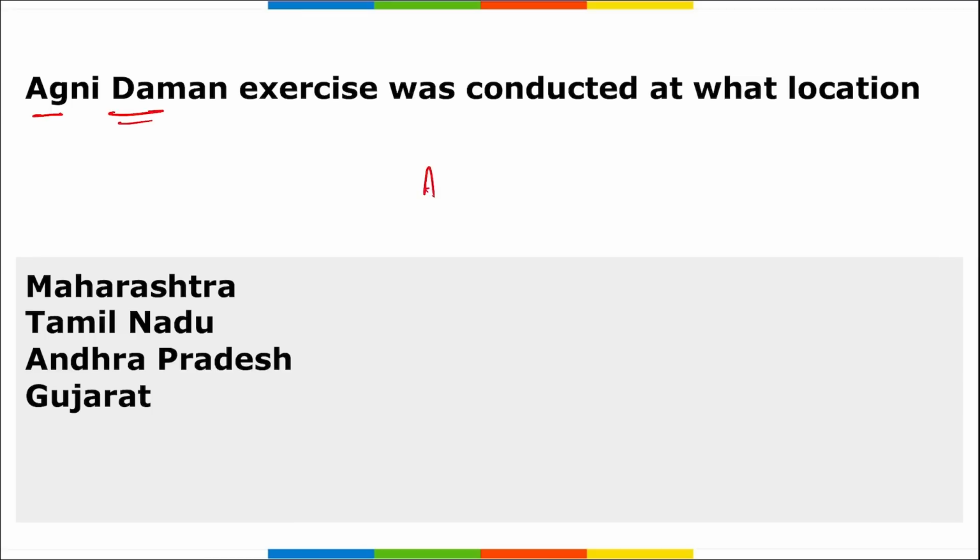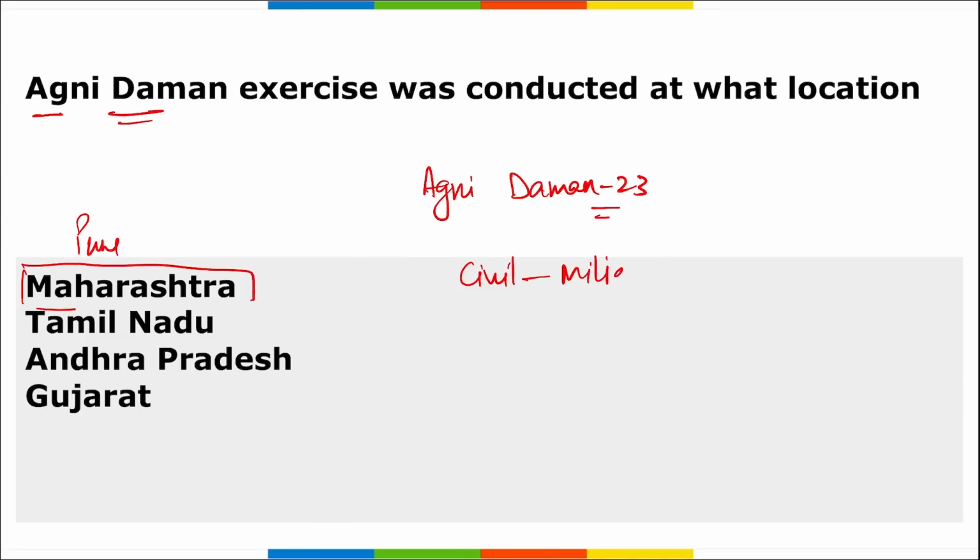Right? We are talking about Agni Daman 23. It is a civil military agencies combat exercise. This exercise was conducted to raise awareness and training of men on firefighting at 29 Field Ammunition Depot, that is in which location? It is in Pune, Maharashtra. Correct? So Agni Daman, this exercise was conducted where?